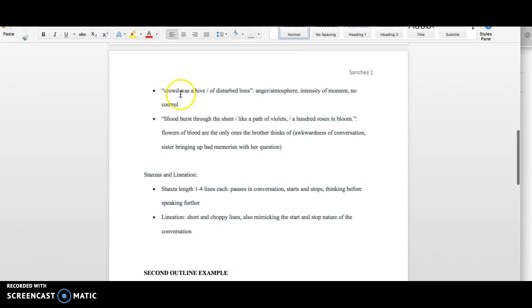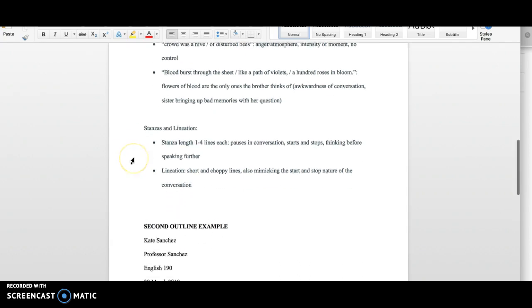Next I have the line, "the crowd was a hive of disturbed bees." Two lines. Notice if you have more than one line, this is how you do the line break, by having the slash here. All right, this line emphasizes the atmosphere, the anger, the intensity of the moment for her brother and the memory, and the fact that he had no control, in the same way that they don't really have a lot of control over this conversation they're having.